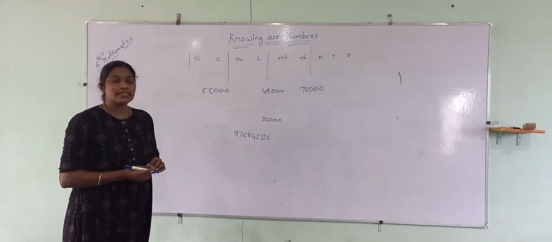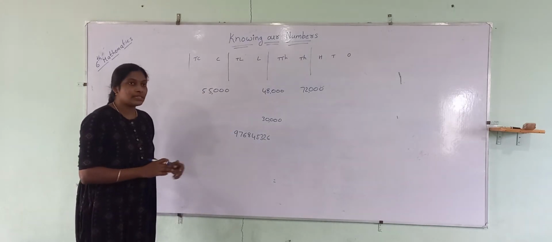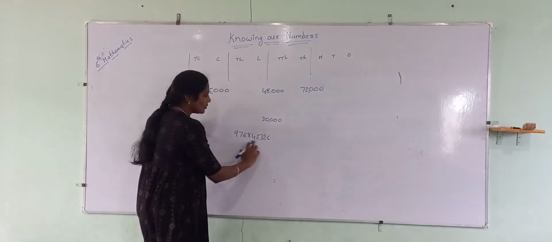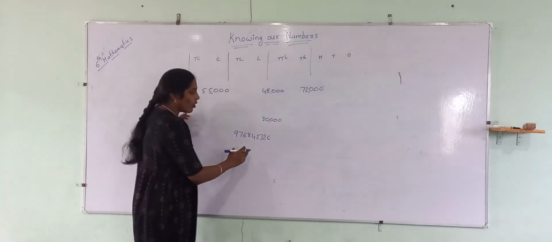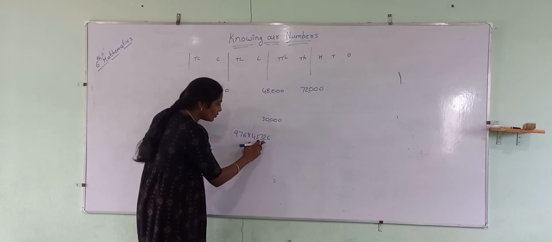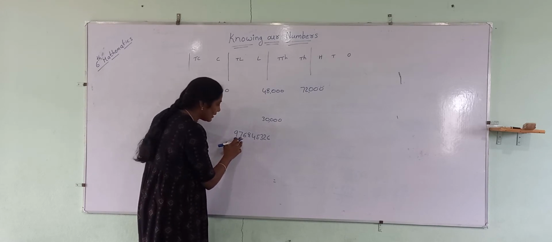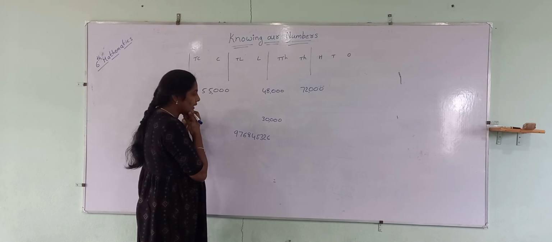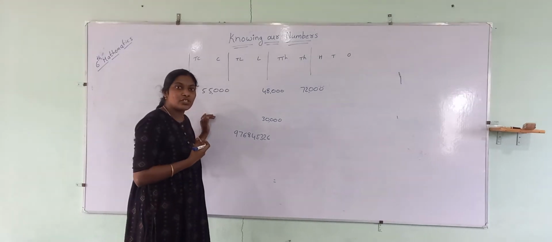See, by seeing this number, are we able to say which number this is? Generally, to pronounce this number, we calculate how many digits are there. 1, 2, 3, 4, 5, 6, 7, 8, 9. So these many digits are there. Then we start thinking which number this is.